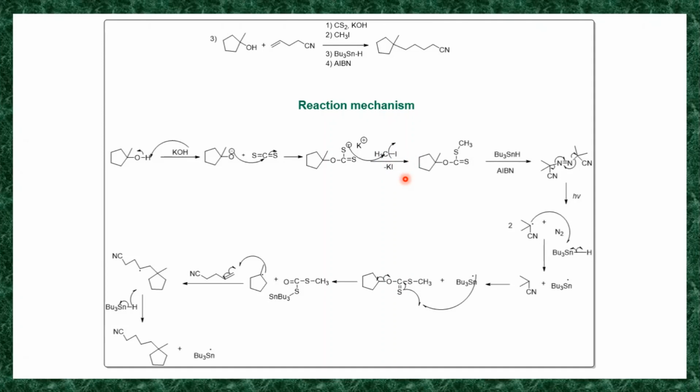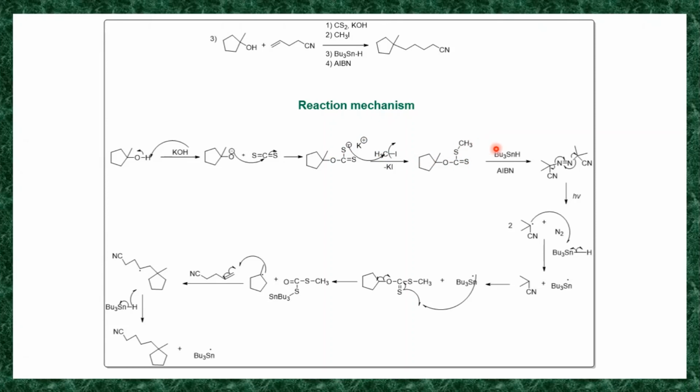Iodine is more electronegative than carbon. So there is a slightly delta positive charge on this carbon and a slightly delta negative charge on this iodine. So this S minus attacks this carbon and replaces this iodine, and this I minus forms a bond with this K, so it forms KI. So there will be the formation of an ionic bond between K and I. And this S will form a bond with this CH3, so you get C double bond S, S CH3.